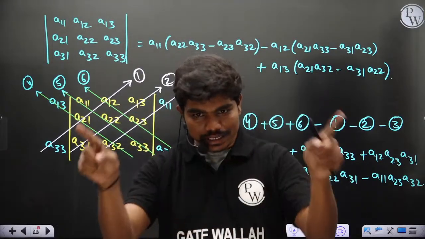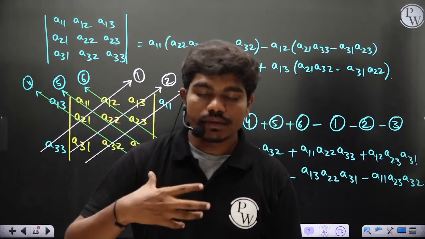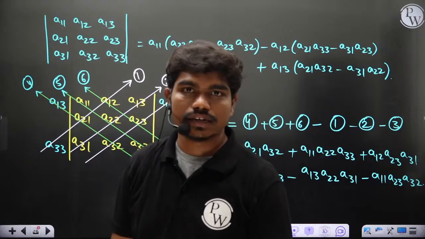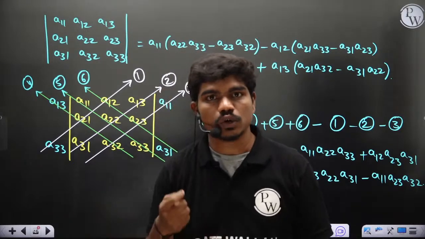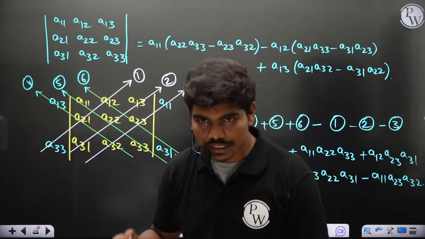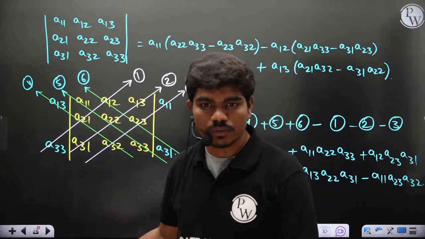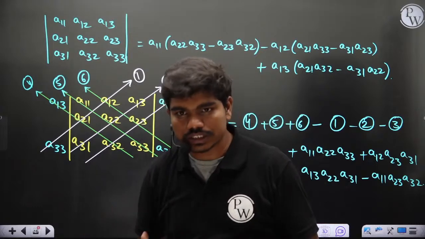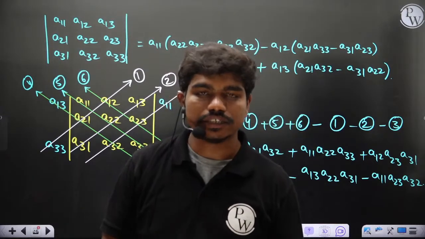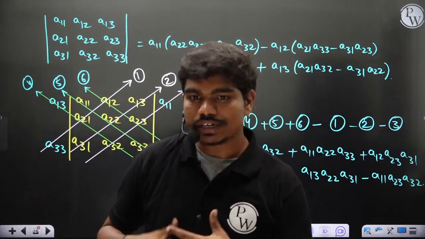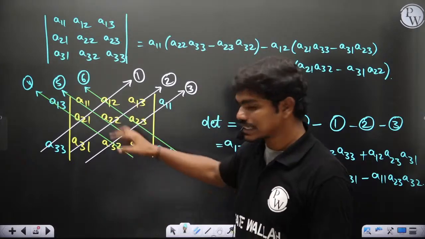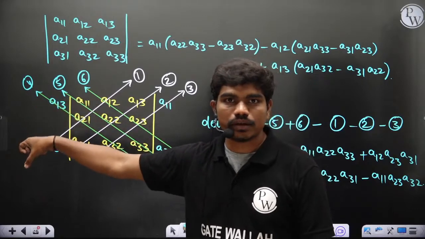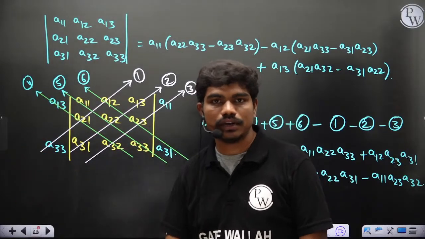But within the GATE domain, the majority of the determinants are solved not because of the way we solve them, but because of the properties of the determinants. Clear? So it's very important to look at the properties of determinants, and that's what we'll see now. Within GATE questions and GATE PYQs, the majority of the determinants are solved not because of knowing these different ways to calculate a determinant, but because of the properties of the determinants that make the calculations simple in the GATE examination.